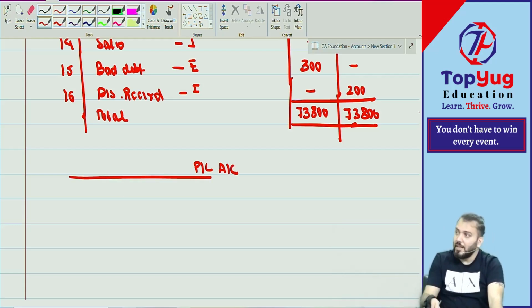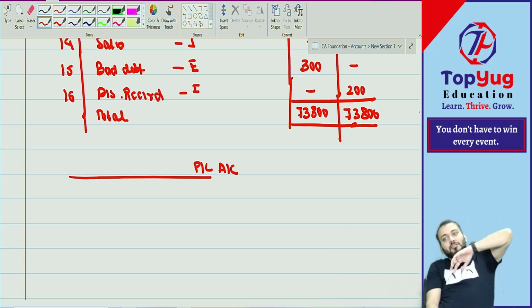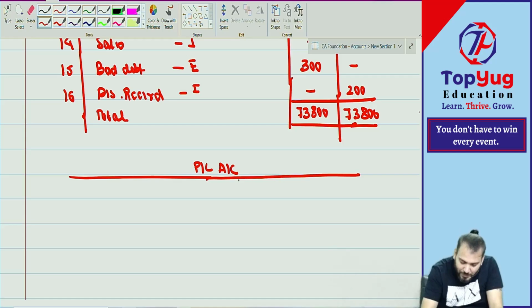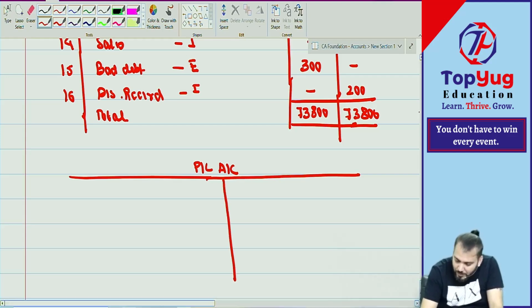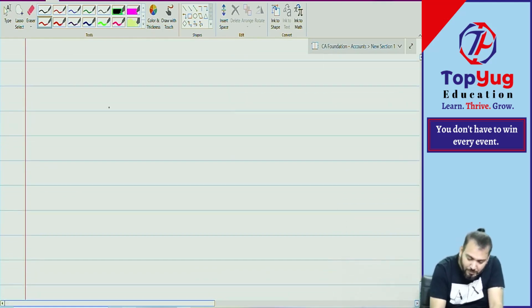Means in one day: journal, ledger, trial balance, PL account, balance sheet, accounting over. Understand what I am saying? So after trial balance, what will we prepare? PL account. Understood? And what? Balance sheet.